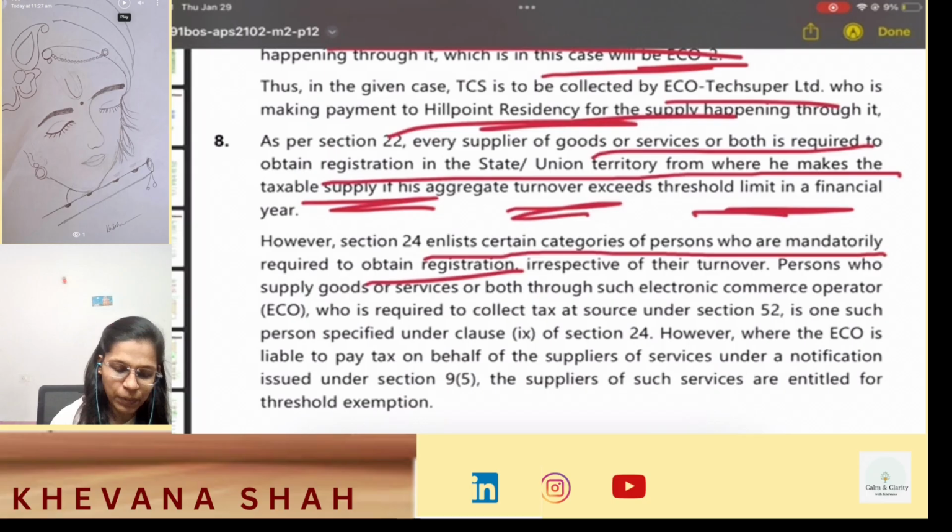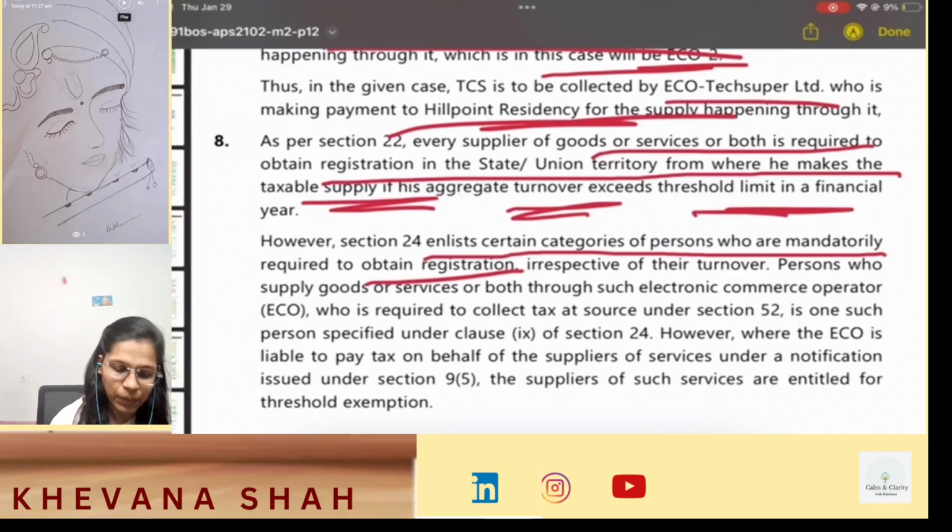But where the ECO is liable to pay tax on behalf of the suppliers of services under a notification issued under Section 9(5), the suppliers of such services are entitled to the threshold exemption. So, Section 2(45) defines ECO as any person who owns, operates or manages a digital or electronic facility or platform for electronic commerce.